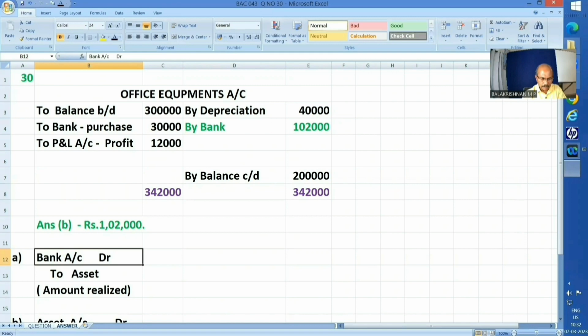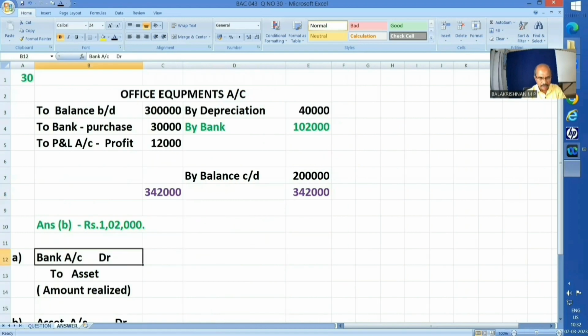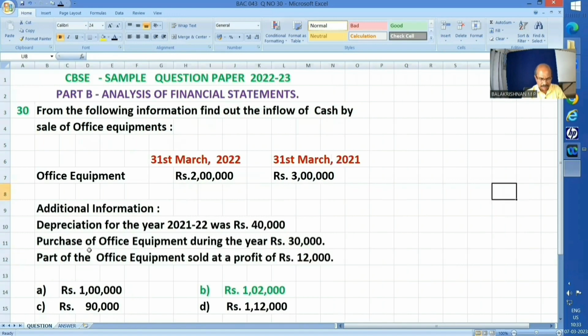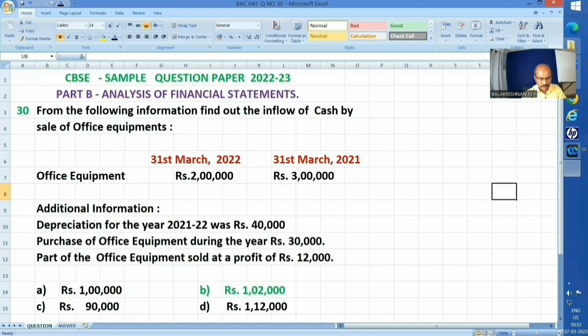Now one by one other items. Depreciation 40,000. What's the journal entry? Depreciation to asset, or in other words, asset by depreciation 40,000, right? Next one, purchase 30,000. What's the entry? Asset to bank 30,000. Now the third one, part of the office equipment sold at a profit of 12,000. Profit part only they have given, not the amount realized.